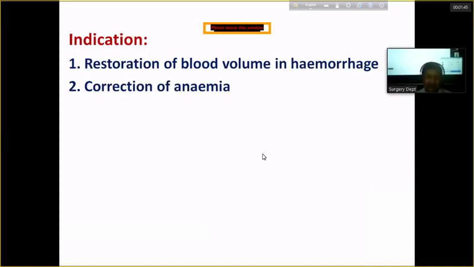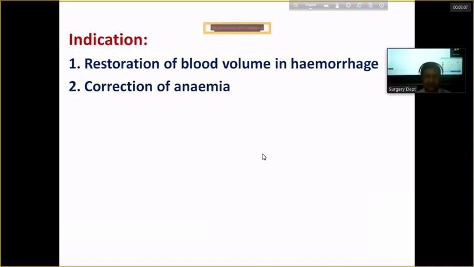If there is anemia due to bone marrow suppression, we try to reverse the condition so that the bone marrow again proliferates. So usually anemia is corrected by correcting the deficient factors.